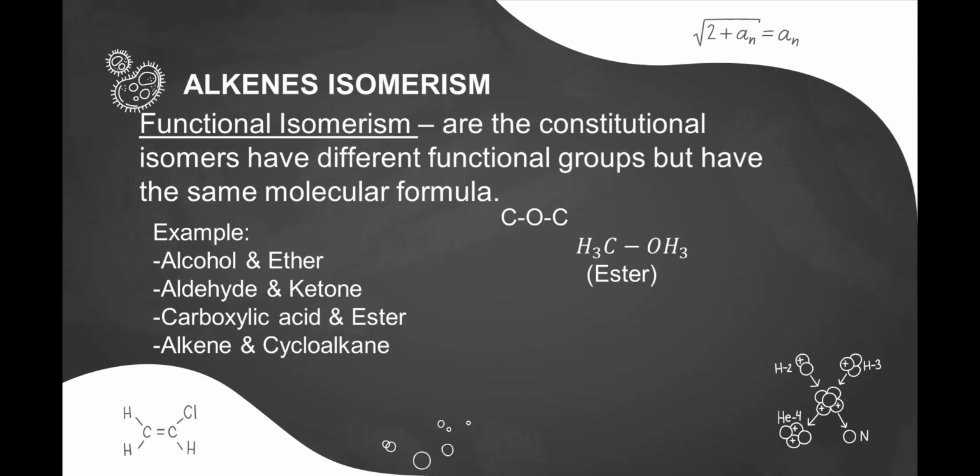There are different classes of compounds that exhibit functional group isomerism. For example, alcohol will have functional isomerism with ether. Aldehyde will have functional isomerism with ketone, and carboxylic acid with ester, and alkene with cycloalkane. For example, the chemical compound ethanol.